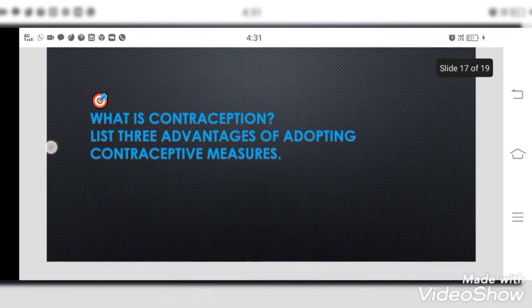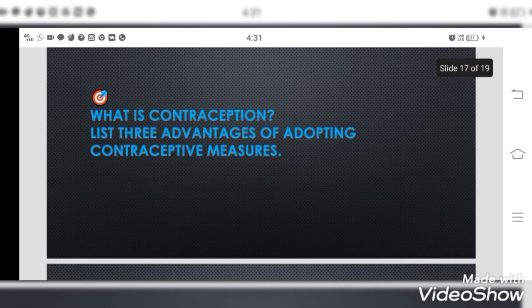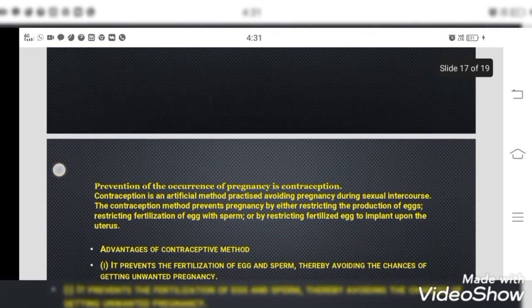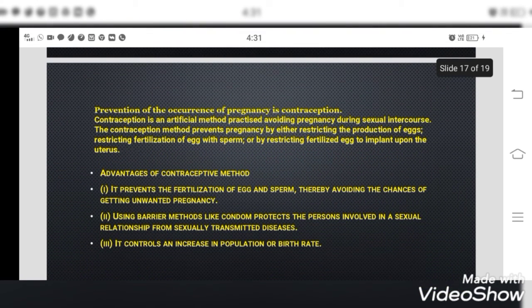And the next question is, what is contraception? List 3 advantages of adopting contraceptive measures. For that, you have to give a definition of contraception. Basically, we do contraception for avoiding pregnancies or unwanted pregnancies. And what are the methods to do that? That can also be asked. We will discuss the definition. Prevention of the occurrence of pregnancy is called contraception.